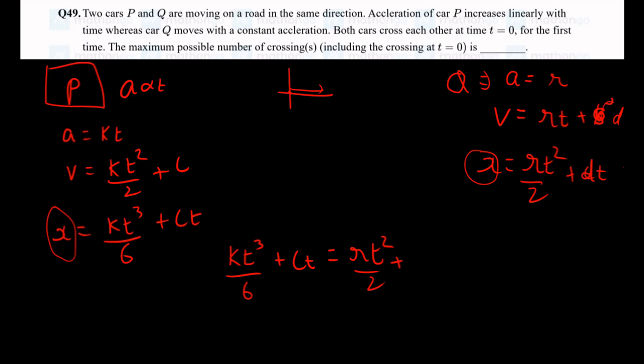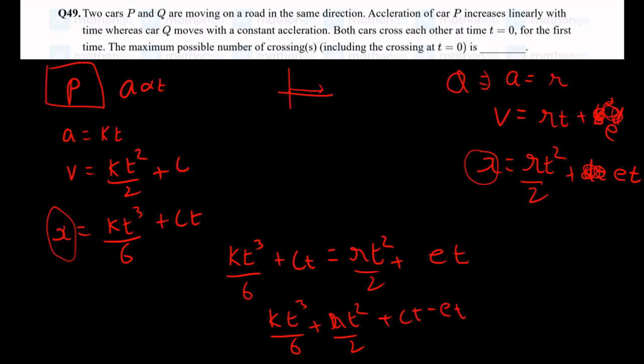Okay, I'll take it as E. So this will be Et. Rearranging the terms, we get kt cube by 6 plus Rt square by 2 plus ct minus Et is equal to 0.